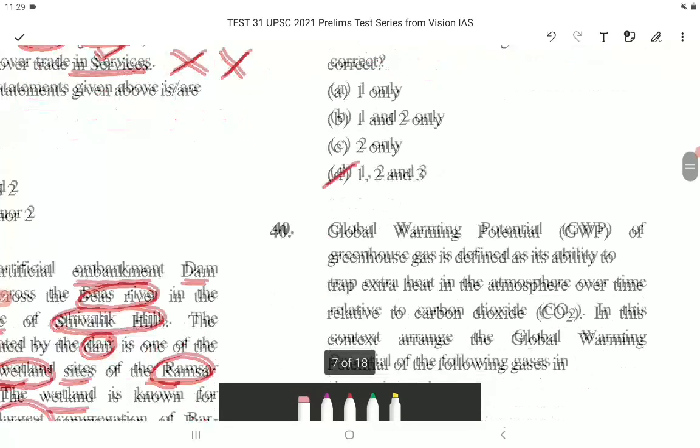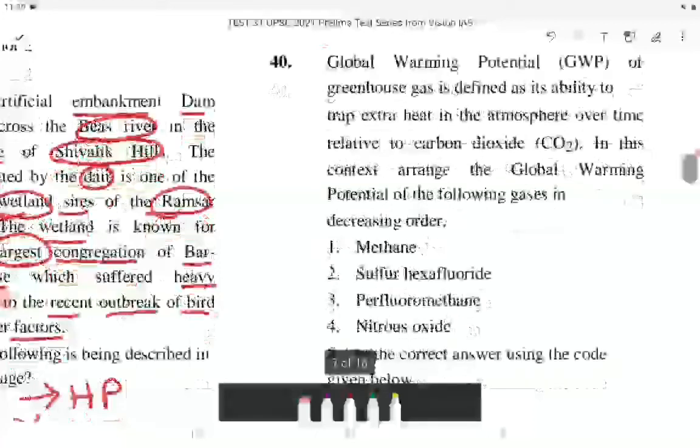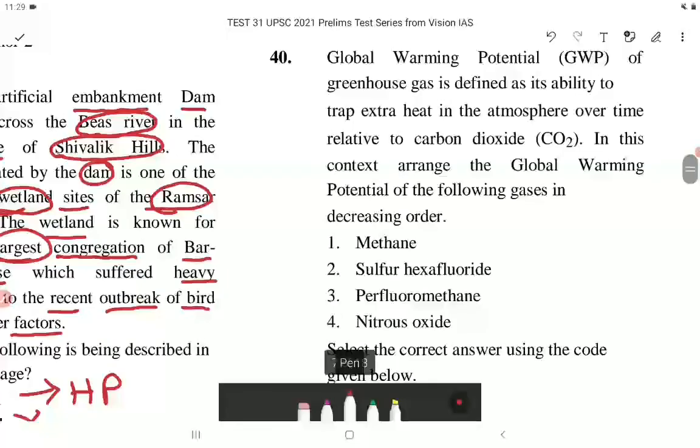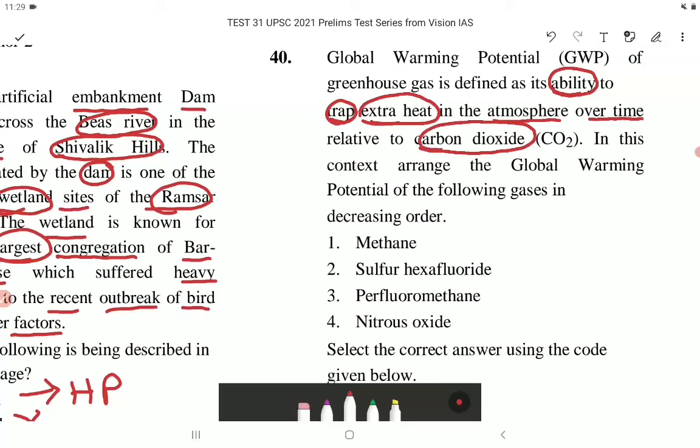Now let's come to question number 40. Global warming potential or GWP of greenhouse gas is defined as its ability to trap extra heat in the atmosphere over time relative to carbon dioxide. In this context, arrange the global warming potential of the following gases in decreasing order.